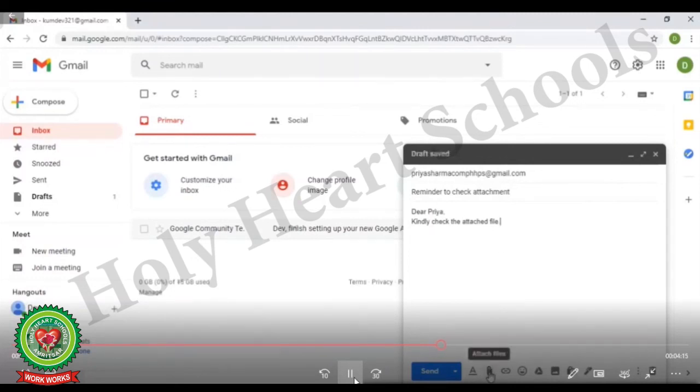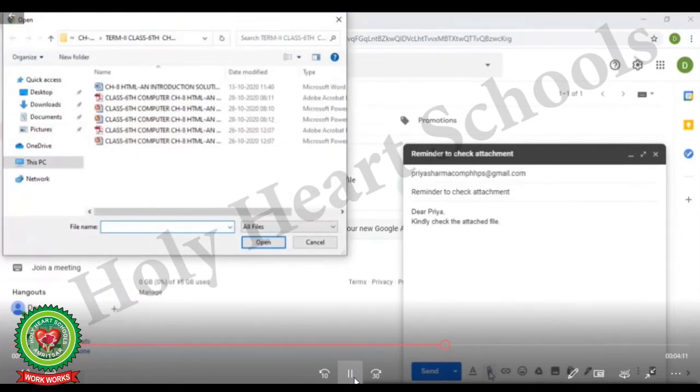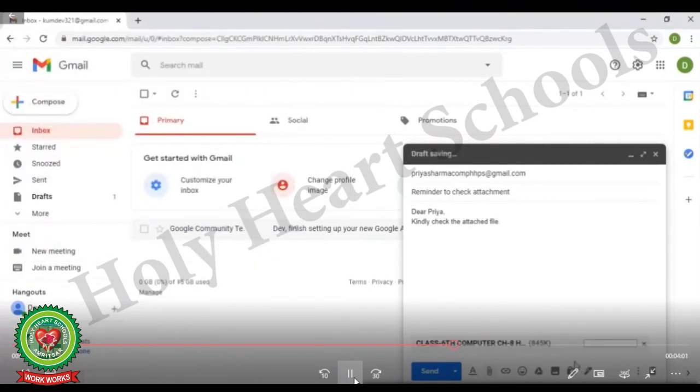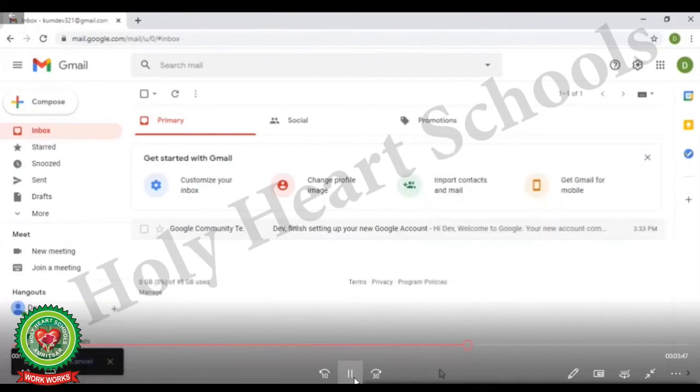After typing your message, click on this attach file icon. And here you can see an open dialog box will appear. From there you need to choose any file of your choice and click on the open button. After clicking on the open button, here you can see the file is attaching to your email. After attaching the file, you simply need to click on the send button.